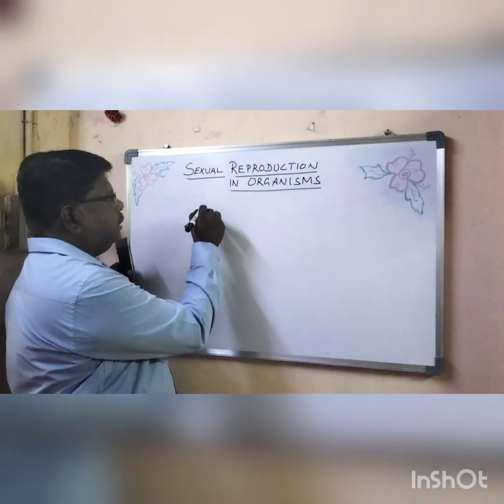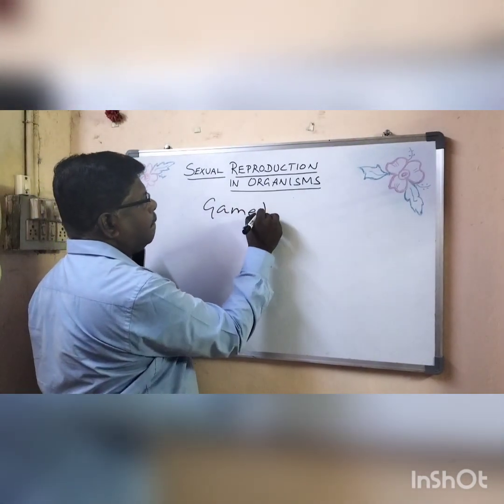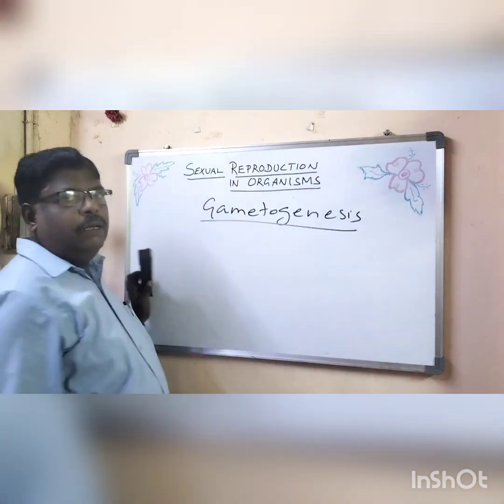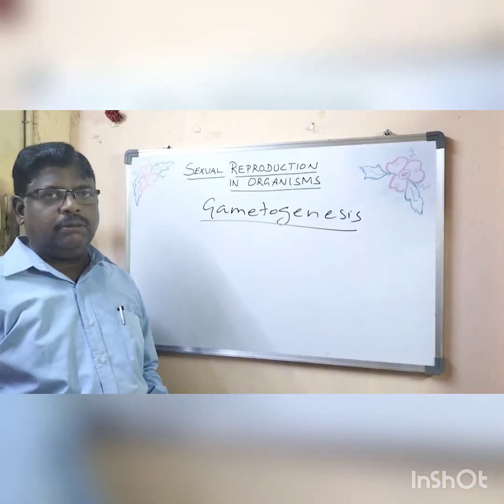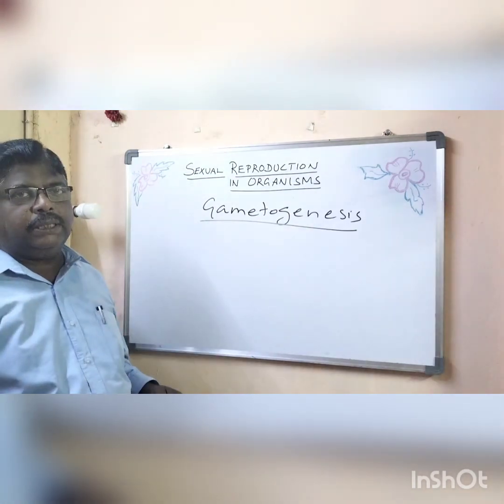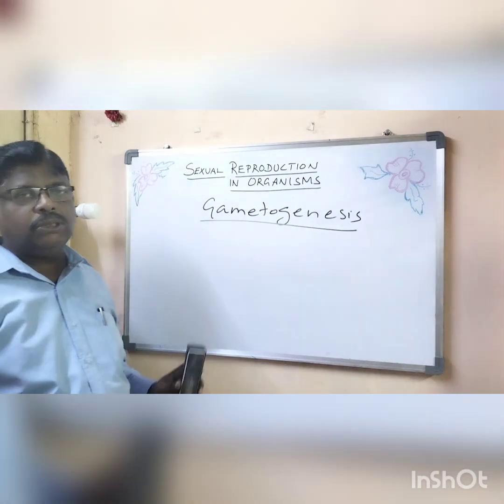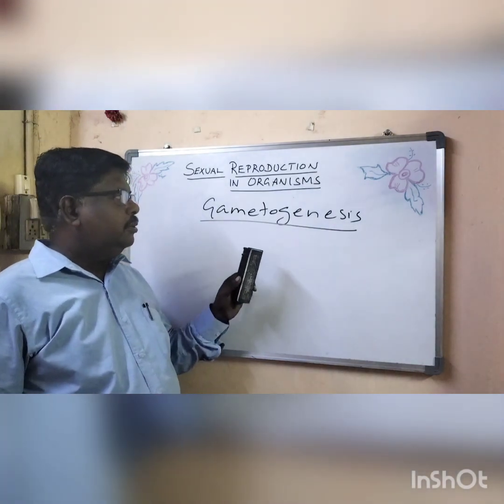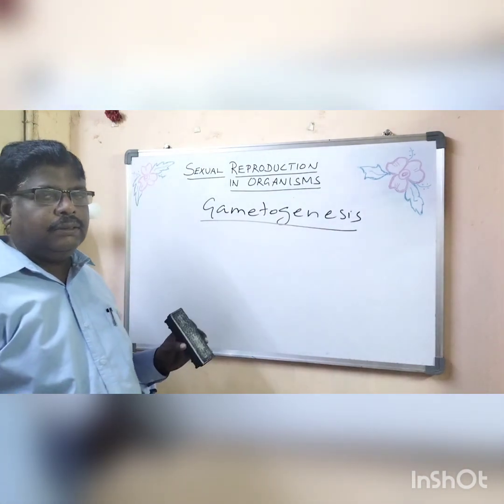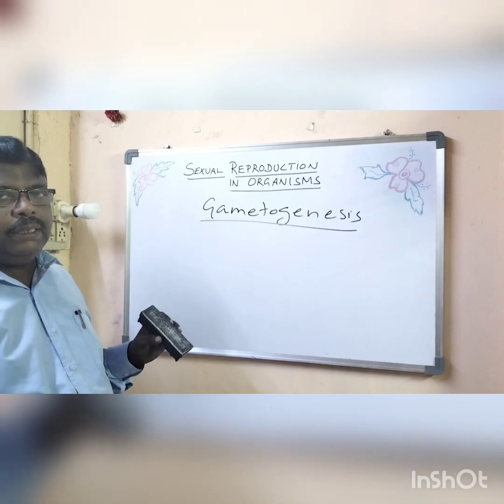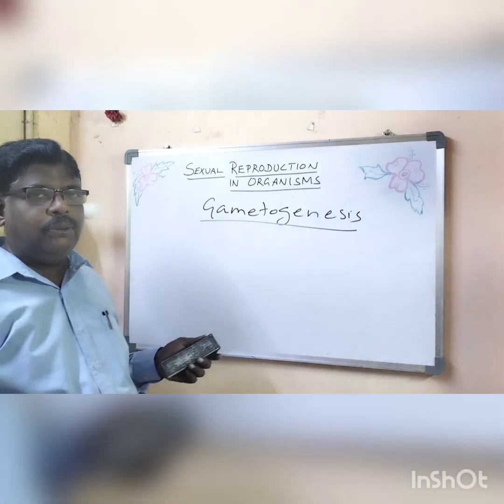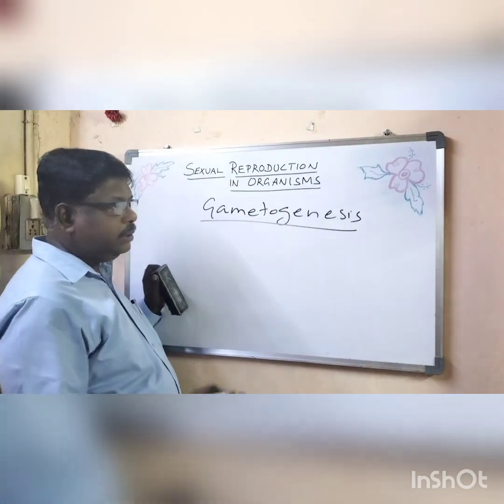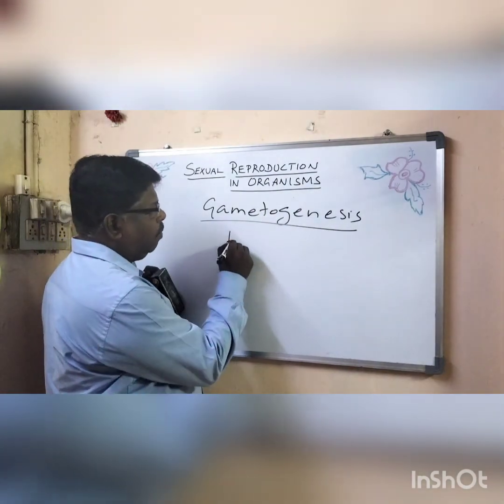So gametogenesis. Genesis means formation. So formation of gametes is called gametogenesis. Regarding the gametes, you know that there is a male gamete and a female gamete. Two gametes will be produced, male and female. And I'm going to introduce some of the terms one by one.